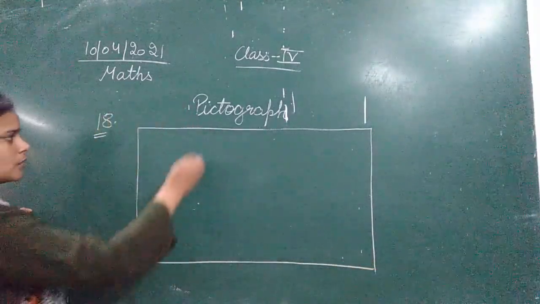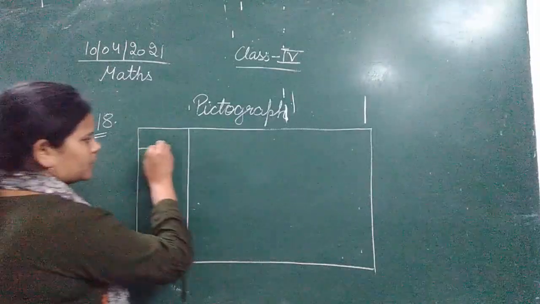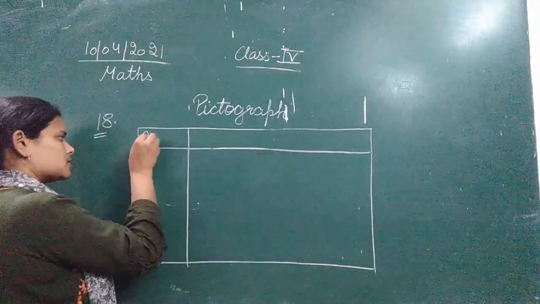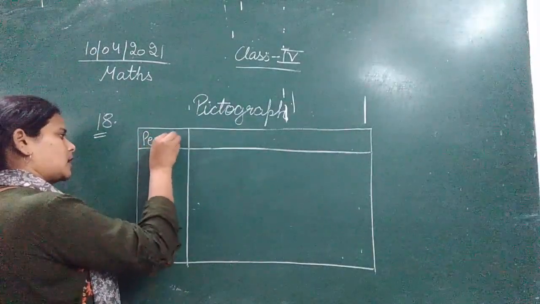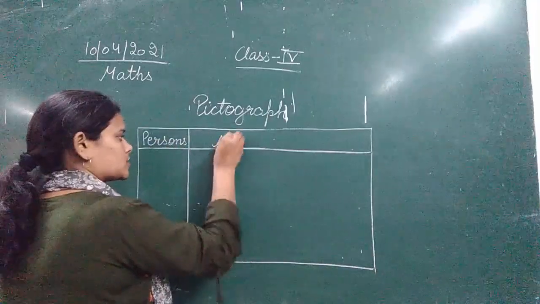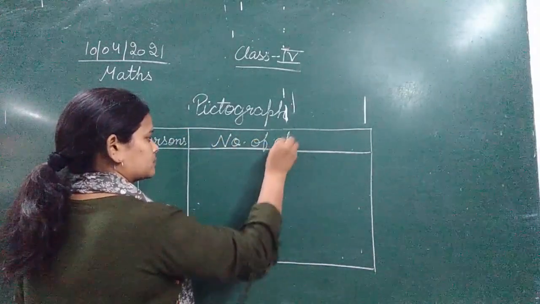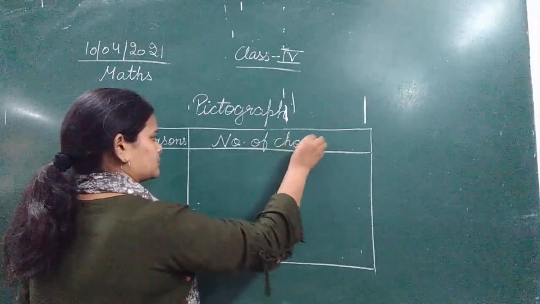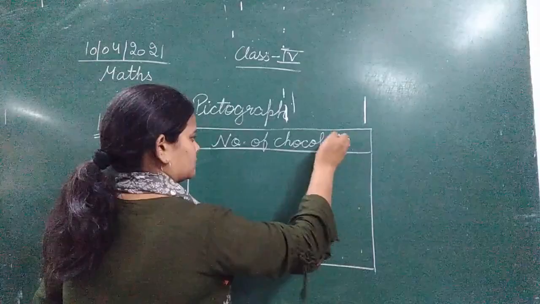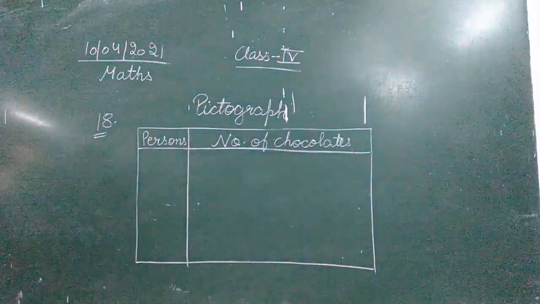Here we will write the name of the persons, and here we will write the number. This is the persons, and this is the number of chocolates.